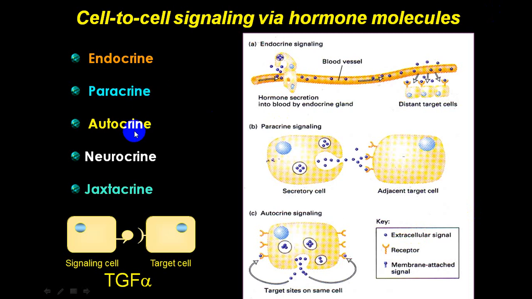So paracrine, autocrine, neurocrine, and there is also one word used, juxtacrine. So these are the four words which are utilized. We already explained: paracrine means acting on adjacent cells. Autocrine means acting on the same cells. And acting on distant cells we call an endocrine system or neurocrine system. And juxtacrine means signaling cells and target cells are together. A classical example is TGF alpha. So that is juxtacrine.